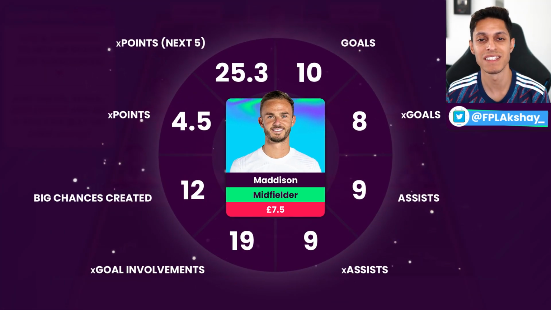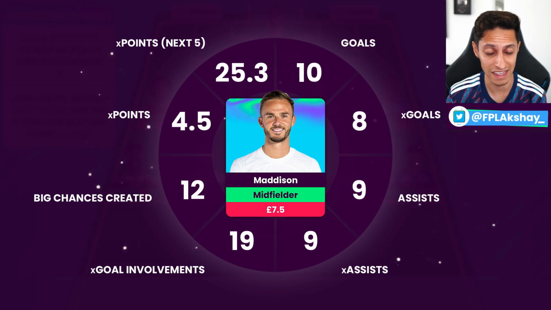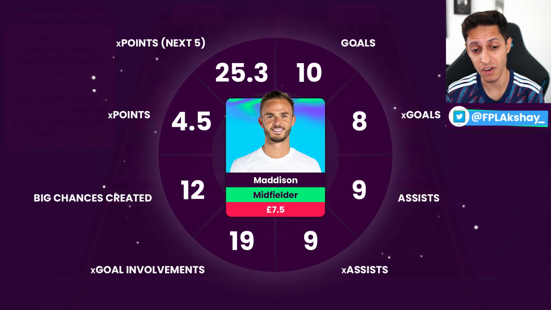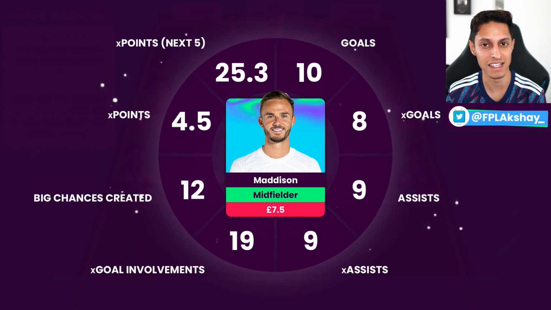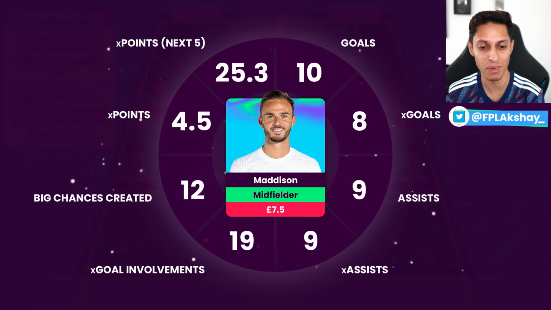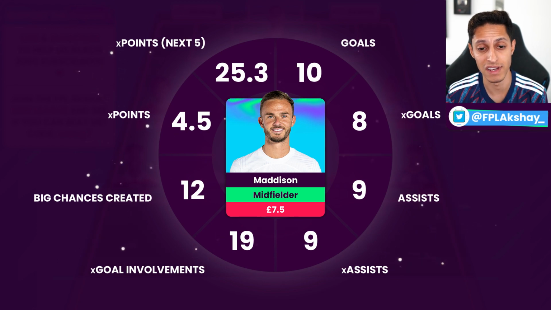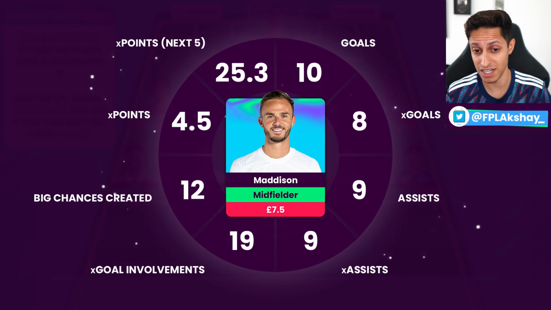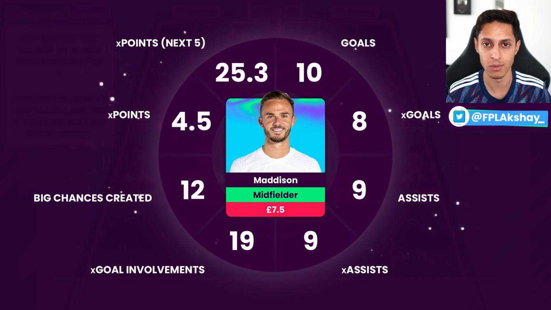So let's take a look at Maddison's stats for last season, and bear in mind he did play for Leicester, who had a terrible season and got relegated. So he scored 10 goals, got 9 assists with 19 goal involvements. He had 12 big chances created, and then going into the season he has, in his first game, a predicted points of 4.5, and then over the first 5 games 25.3. So some very impressive stats there, considering, like I said, that he was in a terrible Leicester side. They were all over the place. They didn't really have a proper striker all season, so those stats are very, very impressive.